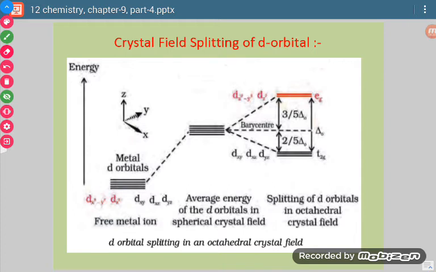Now see, this is the energy of the degenerate orbital before ligands come, or before splitting.